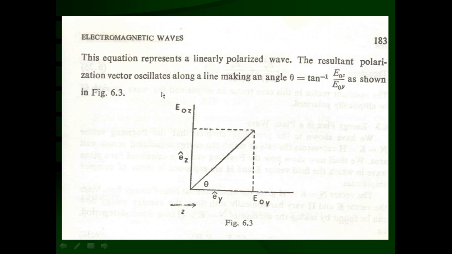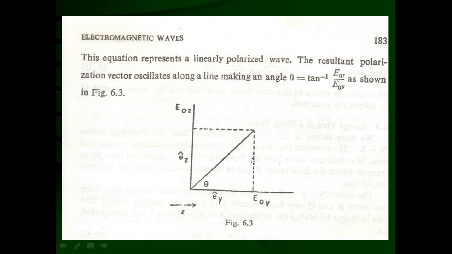So you can see that this is the plane of polarization, YZ. This axis is along the y-axis, this is going to be the z-axis, and normal to that the electromagnetic waves are going to be propagating. This is having two components. One component is along the y direction, E0y, and the other component is along the z direction, E0z. This electric field vector is oscillating, making an angle theta with respect to the y-axis.